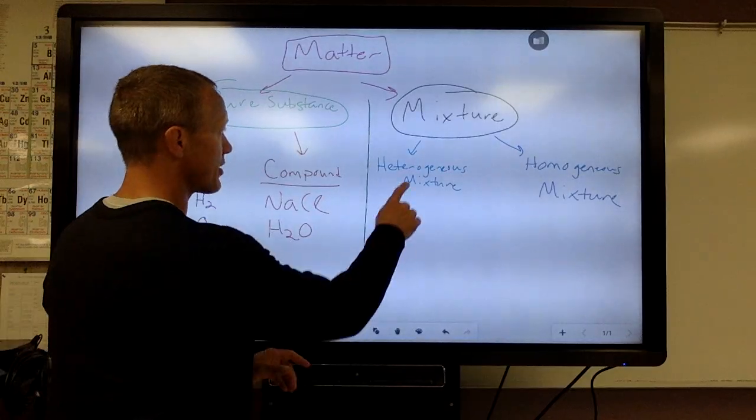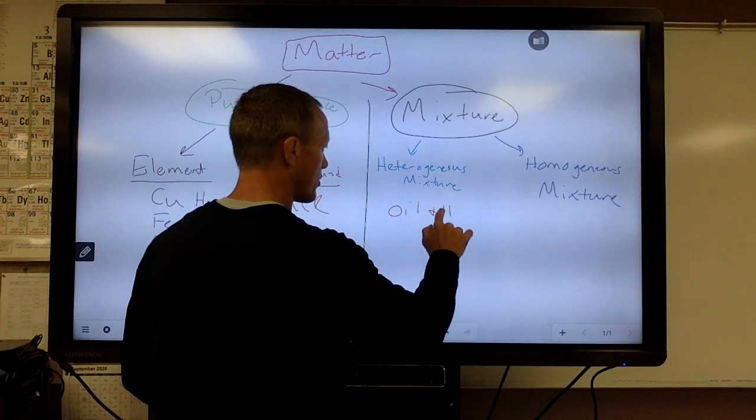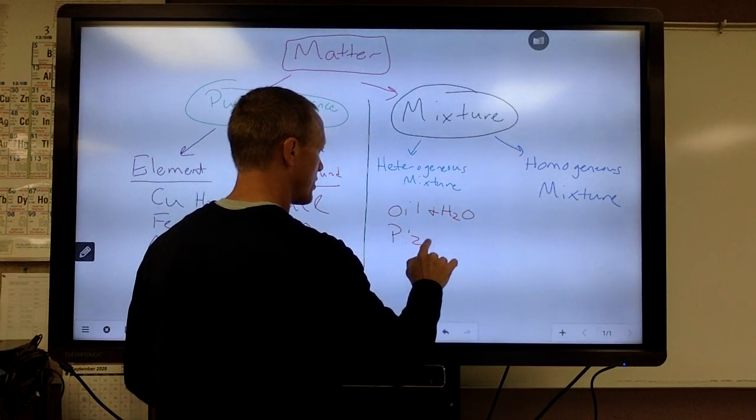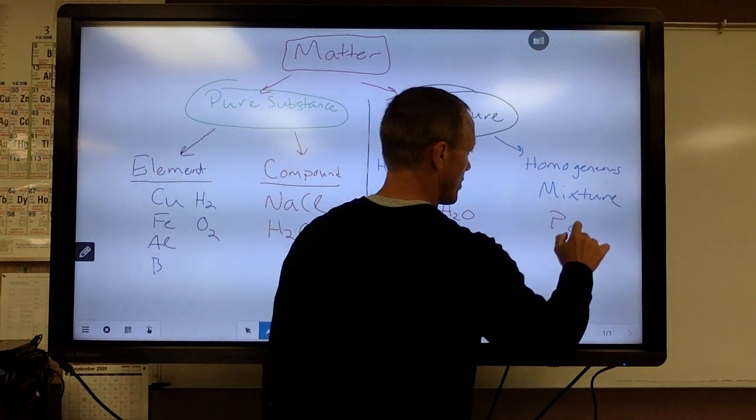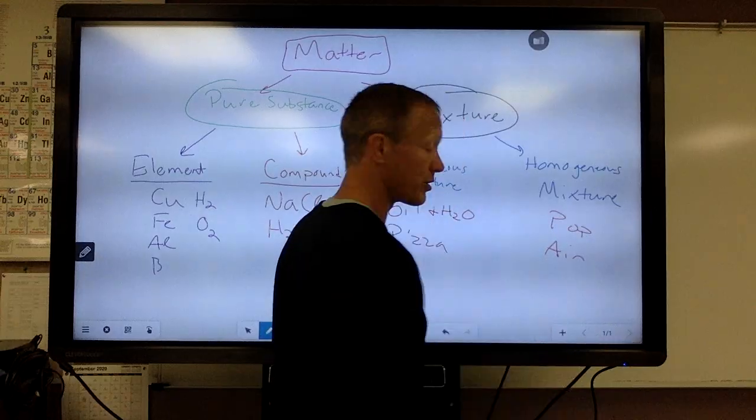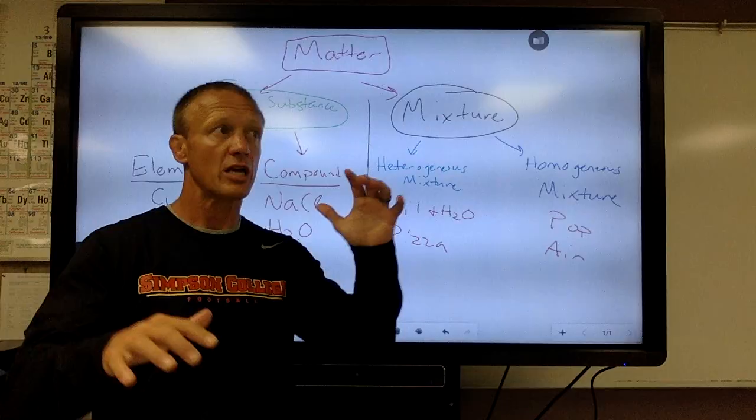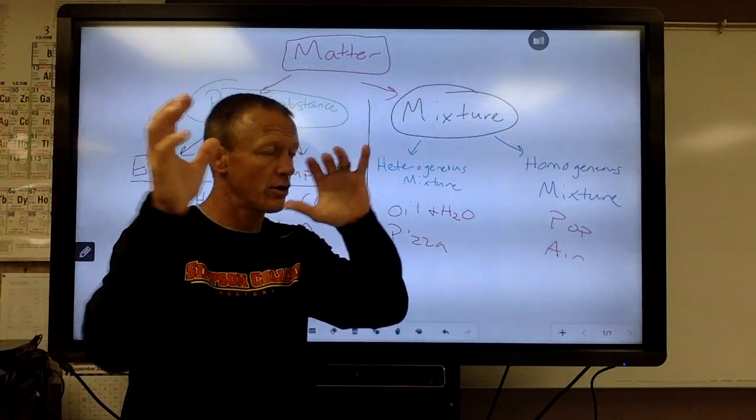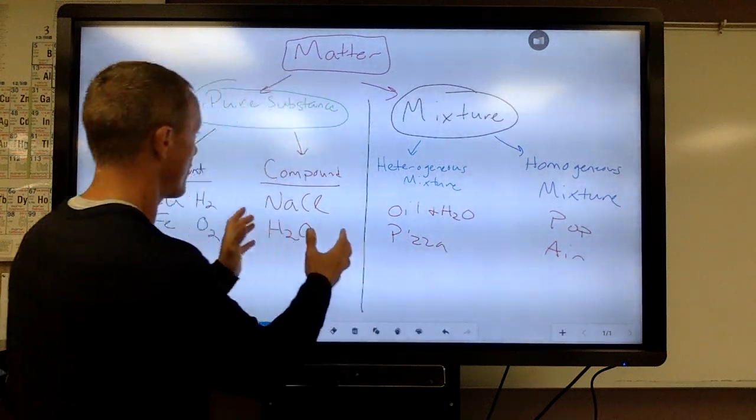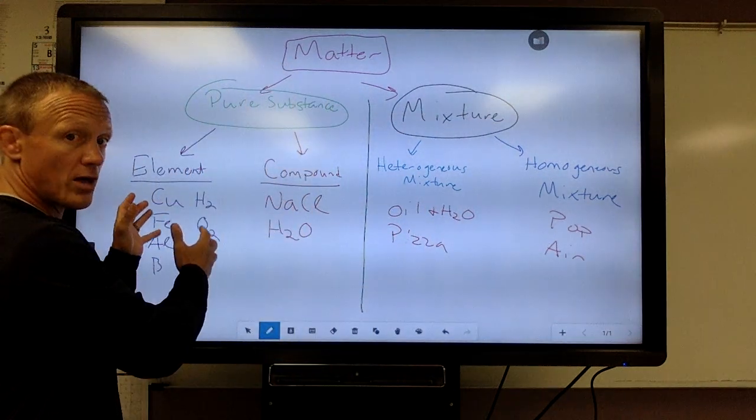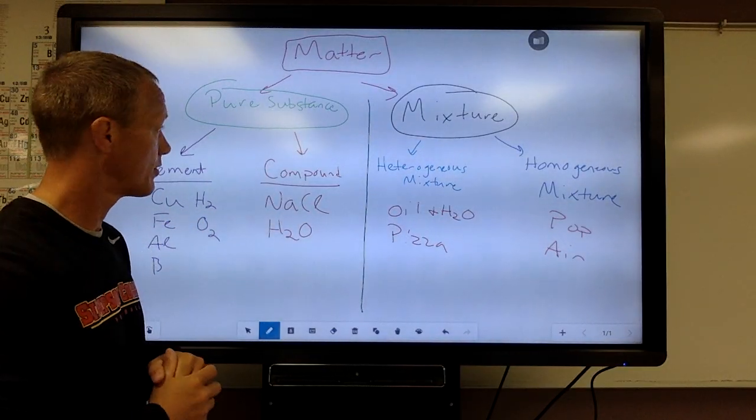So again, a heterogeneous mixture would be like oil and water, pizza, something like that. A homogeneous mixture would be like pop. Air is a mixture. Air is made out of hydrogen gas, nitrogen gas, oxygen gas, carbon dioxide gas. It looks the same throughout though. You don't see the oxygen molecules over here, the carbon dioxide over here. So again, mixtures will have either multiple compounds or multiple elements mixed together, not chemically combined, or it could be a mixture of compounds and elements mixed together.